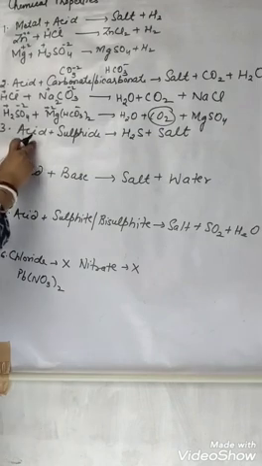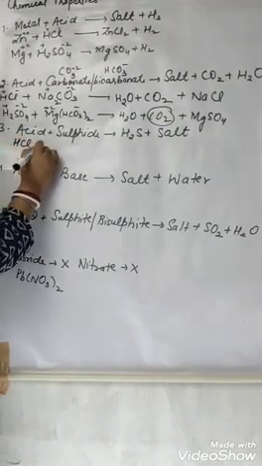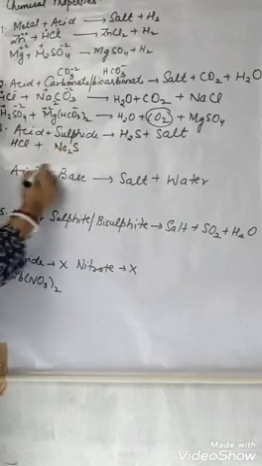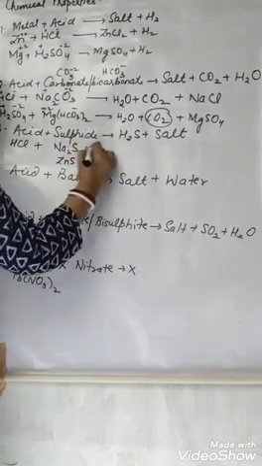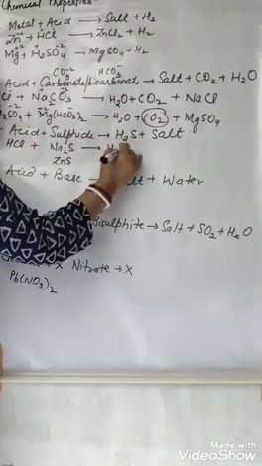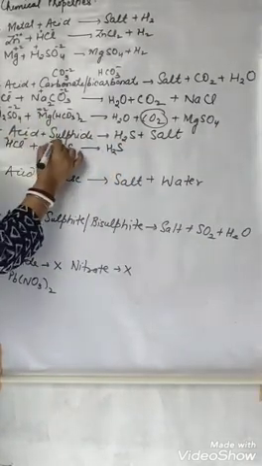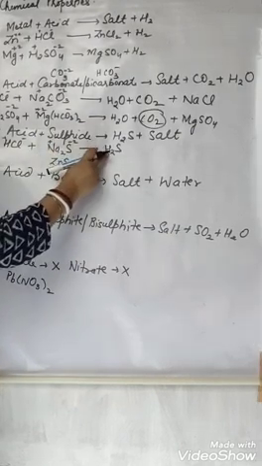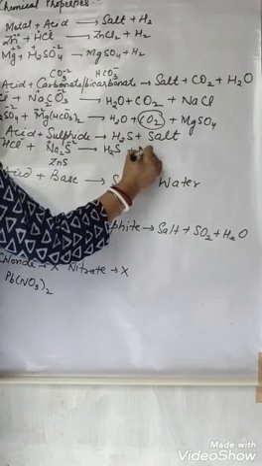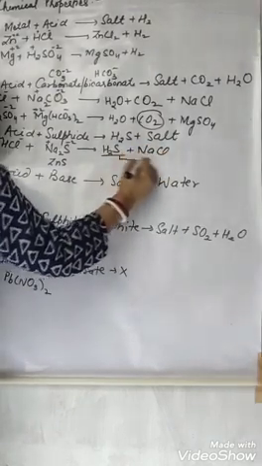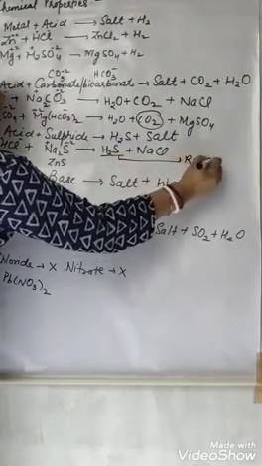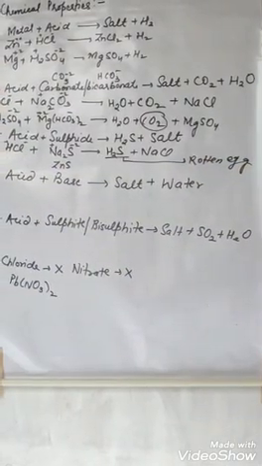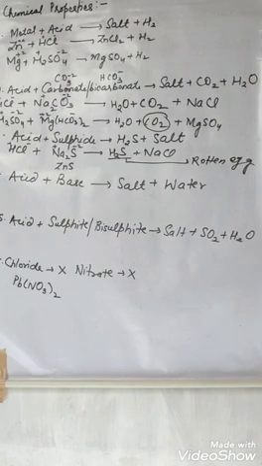Third, whenever any acid, suppose HCl, reacts with any sulfide like Na2S or ZnS, what does it release? H2S. How? H plus, Cl minus, Na plus, S minus 2. H will react with S to form H2S, and Na will react with Cl to form NaCl. This H2S smells like a rotten egg. So what do you observe here? A rotten egg smelling gas, H2S, evolves.